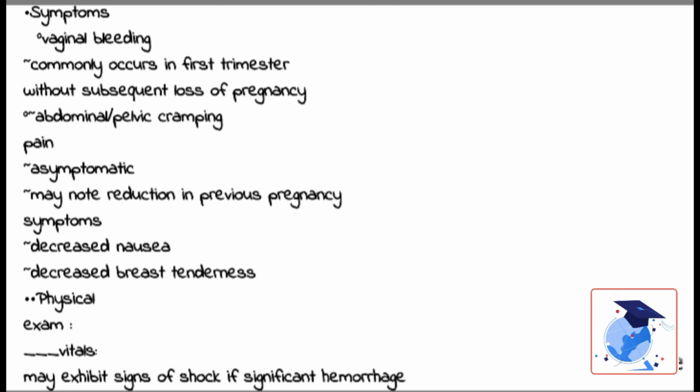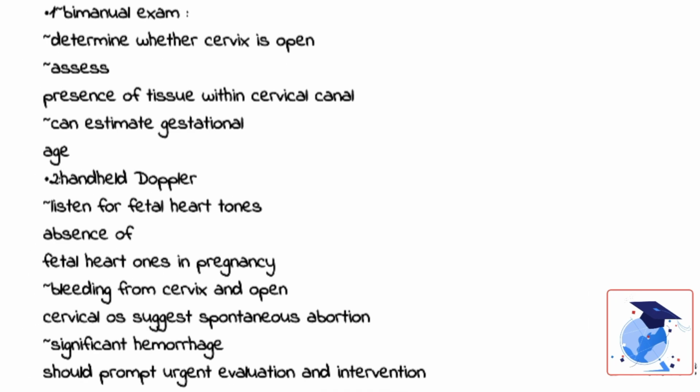On speculum exam, one may assess the source and quantity of bleeding. And if the bleeding is from the cervix and there is an open cervical os, then this suggests a spontaneous abortion. If there is significant hemorrhage, then this should prompt an urgent evaluation and intervention.